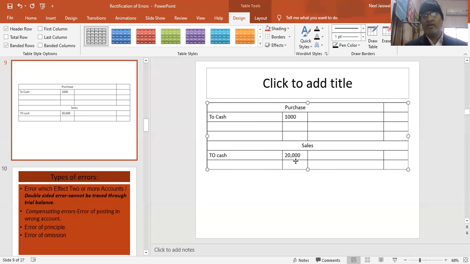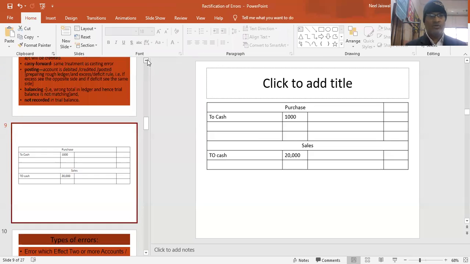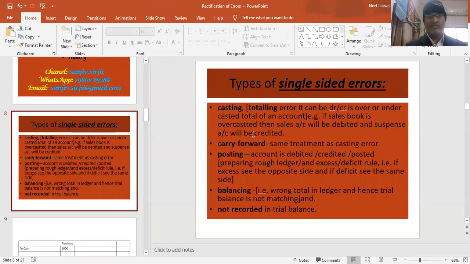That means those errors which are committed after the preparation of journal, after the preparation of day books, that is a part of journal only. That means if you have committed mistakes in the ledger, in the account, then we have an error which will affect our trial balance, and this type of error will be termed as single-sided error. So proceed with the different types of errors.